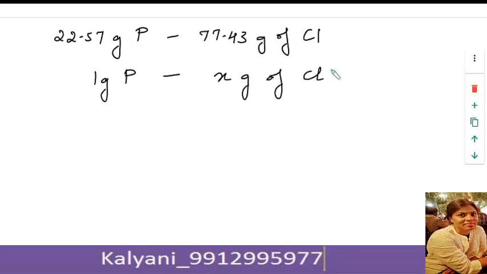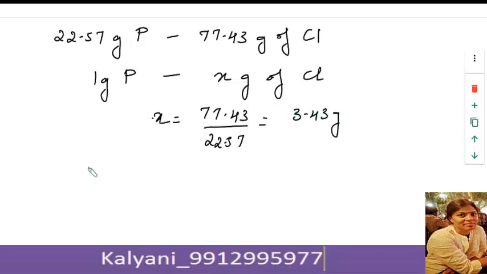We need to calculate the value of x. So x would be 77.43 divided by 22.57, which is equal to 3.43 grams. Therefore, 1 gram of phosphorus requires 3.43 grams of chlorine to form phosphorus trichloride.